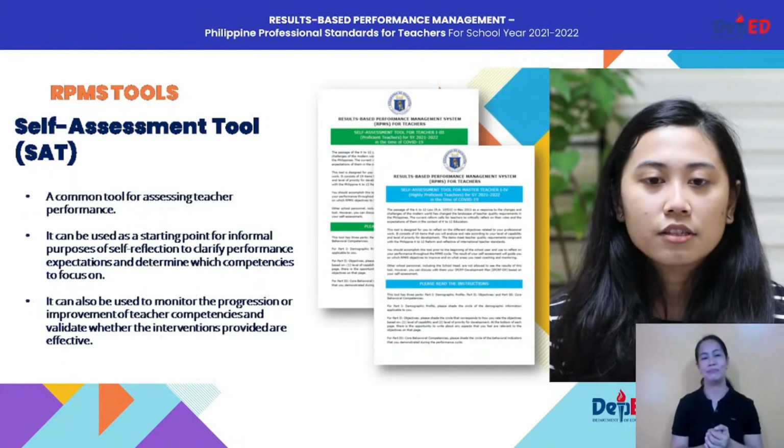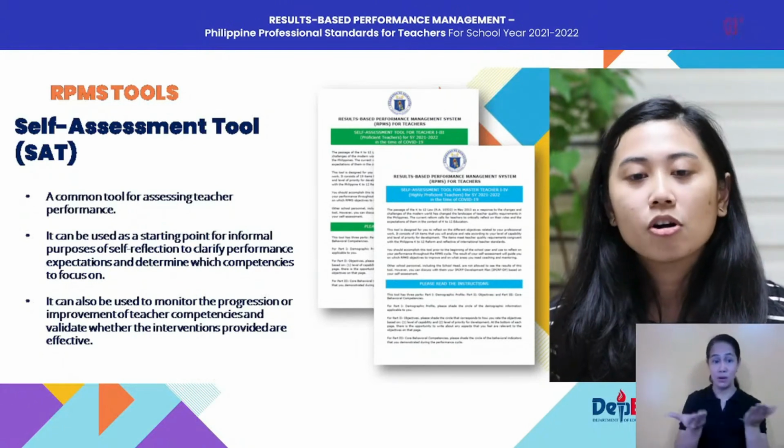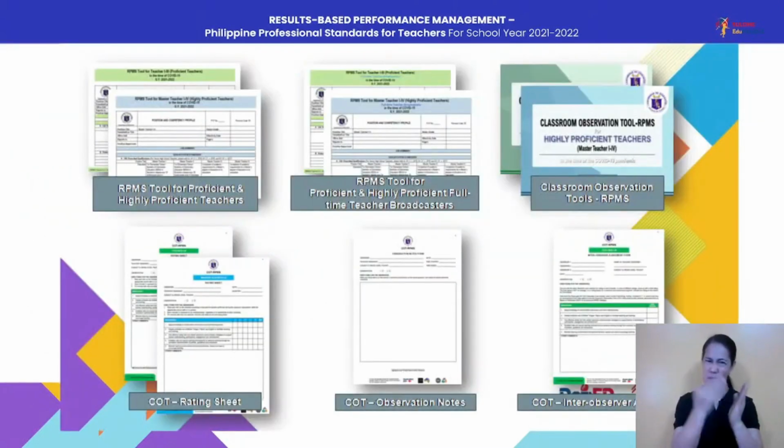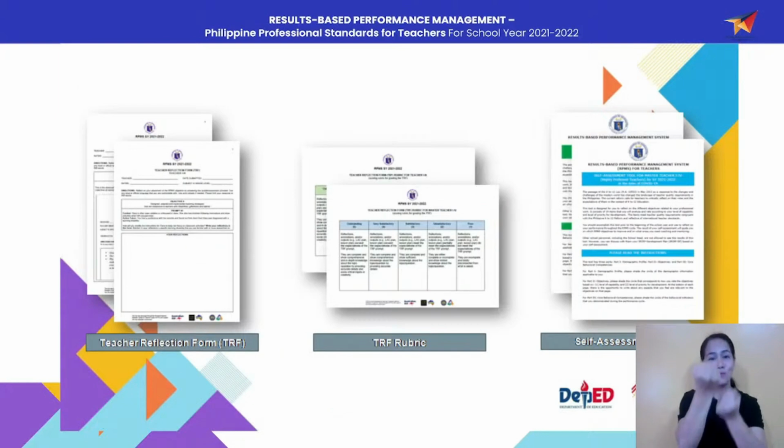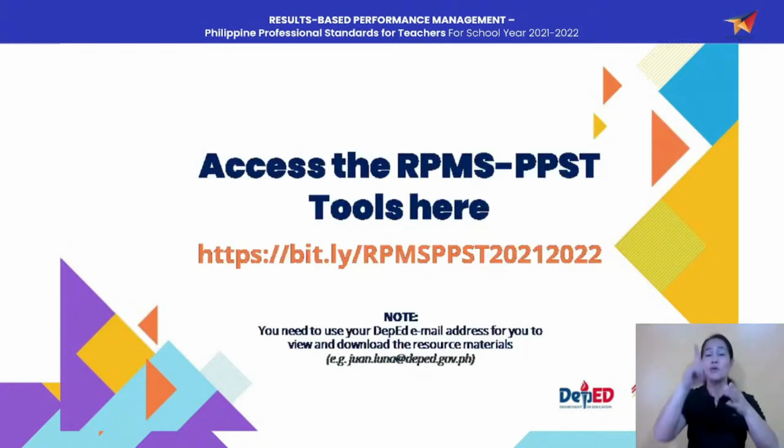So here is a summary list of all the tools that you will need for this school year. You have here a total of 9 supplementary RPMS-PPST tools, which you can download in the link provided on your screen. So again, on your screen, you have there the Google Drive link wherein you can download all references, all supplementary materials that you need for our RPMS implementation.